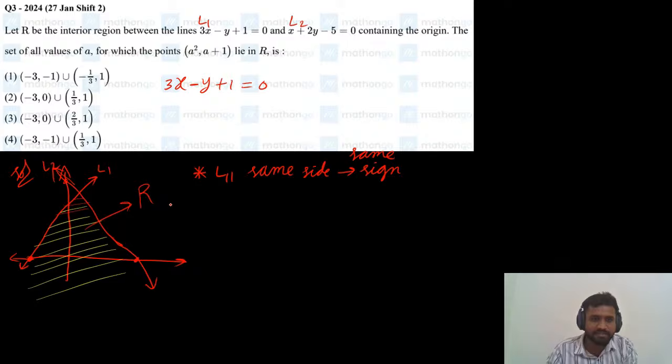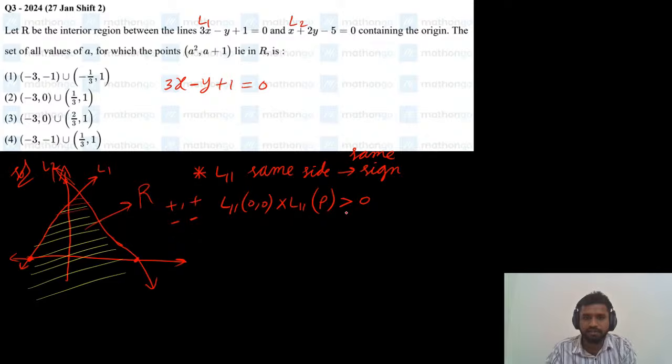So what is meant by sign same? Either plus plus or minus minus. So if we substitute origin in the first line, and if we substitute the given point P in the first line, both should have the same sign, either plus plus or minus minus. Now if we multiply these two signs, plus and plus or minus and minus, the value will always be greater than 0.